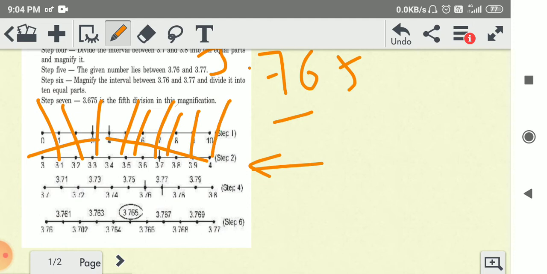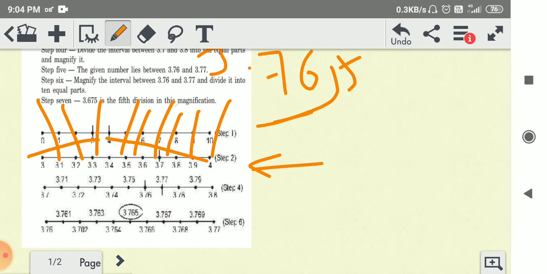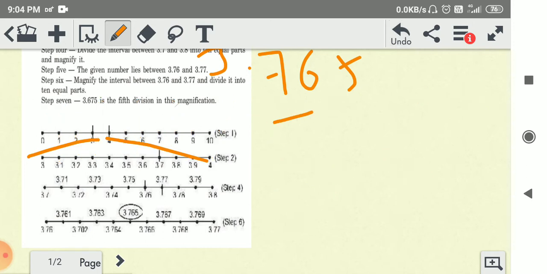So we have to take 3.76. It is present between 3.7 and 3.8. Okay, so now where is 3.7? This is here, 3.6, and 3.7. Now again we partition it into 10 parts.